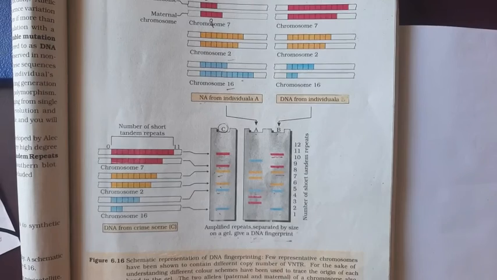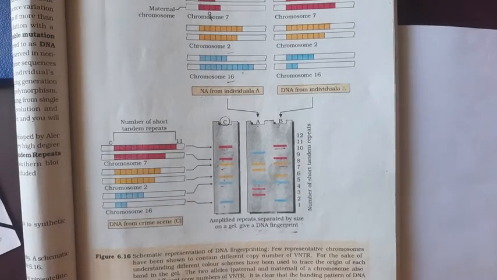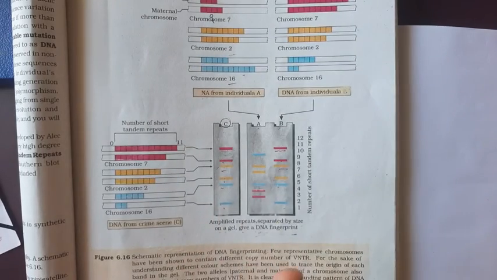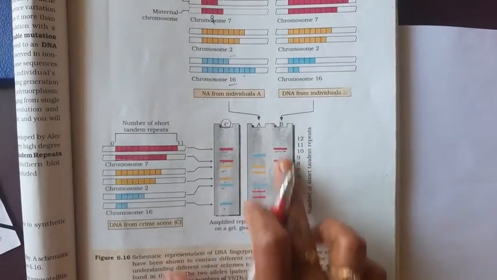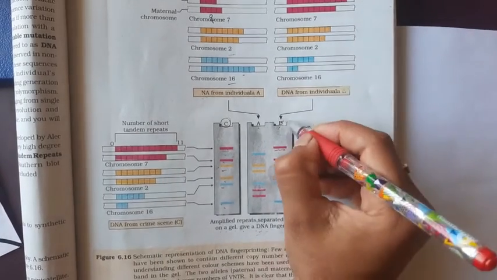It shows that the crime scene matches with individual B, not with A. The criminal fingerprint is matched with B. We can say that the criminal is B.